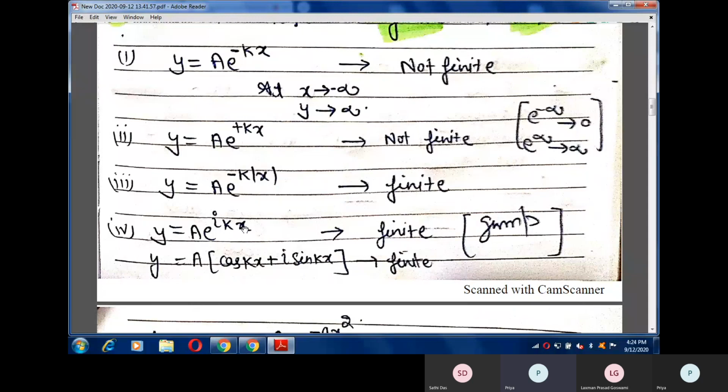First of all, I have to change this function into cos and sine. And as we all know, cos and sine functions are finite functions. These functions will never give us the value infinity, because their value always lies between plus minus 1. So this wave function is also an acceptable wave function in quantum mechanics. This is an important point, that we do not have to put x equals to plus minus infinity in this expression. First of all, we have to change it into its original form, and after that we can conclude something.